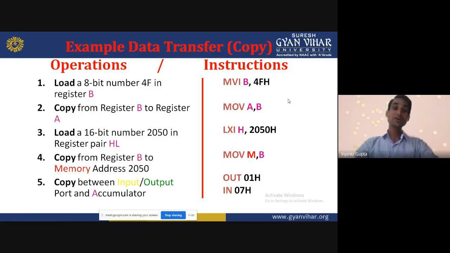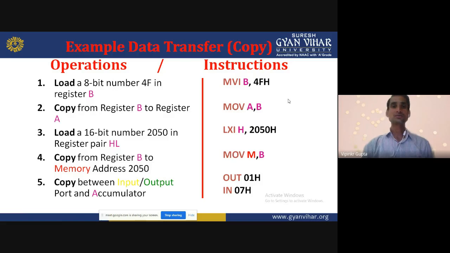Copy from register B to memory address 2050. Here our data is available in the B register, and we want to store that data at the memory address. We fetch the memory address using the HL pair. So MOV M comma B. Copy between input or output port and accumulator. In that operation, we can use OUT 01 and IN 07H.